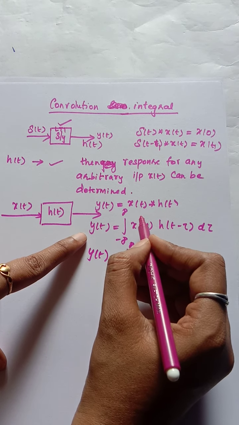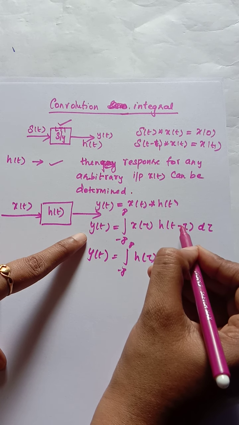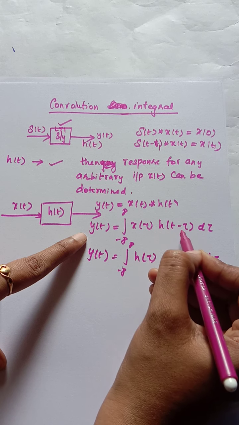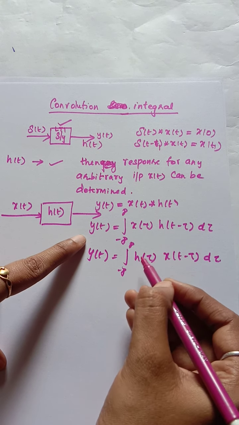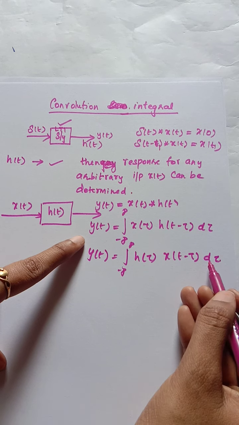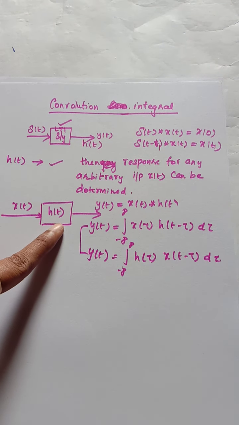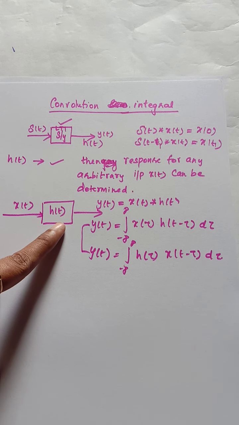So this is the formula for convolution. In convolution, we keep one signal as such and perform a reversal and shift on the other signal. Otherwise you can write it as integral of x of tau h of t minus tau d tau. I will explain this while solving problems, and you will understand it. Now we will see the problems in this convolutional integral.